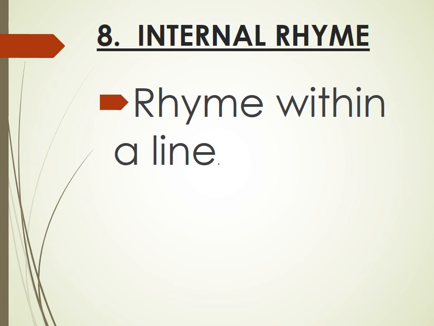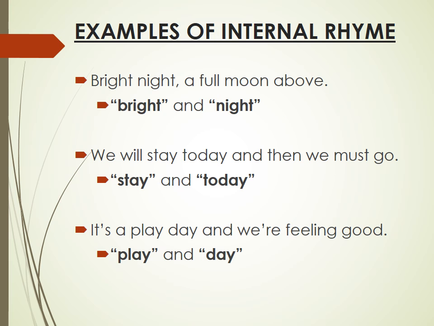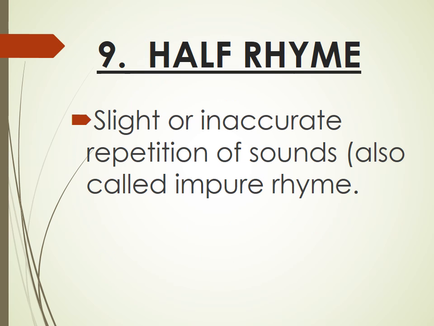The next type is internal rhyme, rhyme within a line. Examples of internal rhyme. Bright night, a full moon above. Bright and night rhyme in the middle. We will stay today and then we must go. Stay and today rhyme. It's a play day and we're feeling good. Play and day are considered internal rhymes.